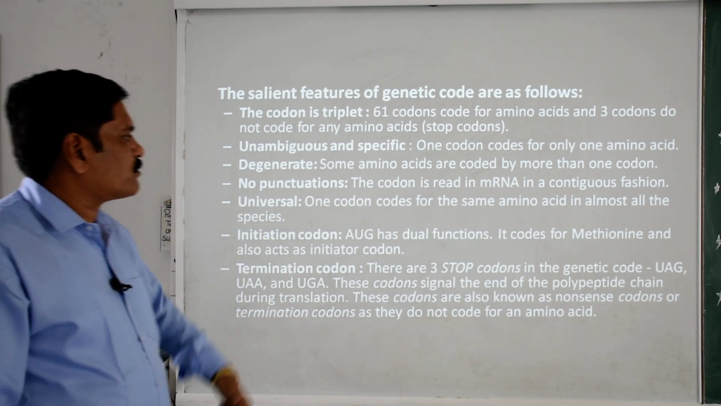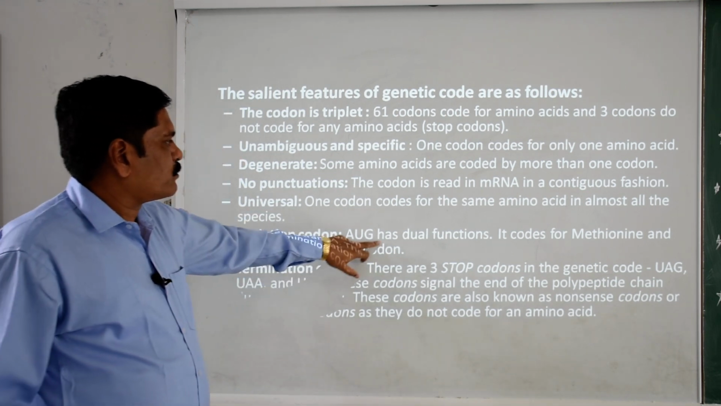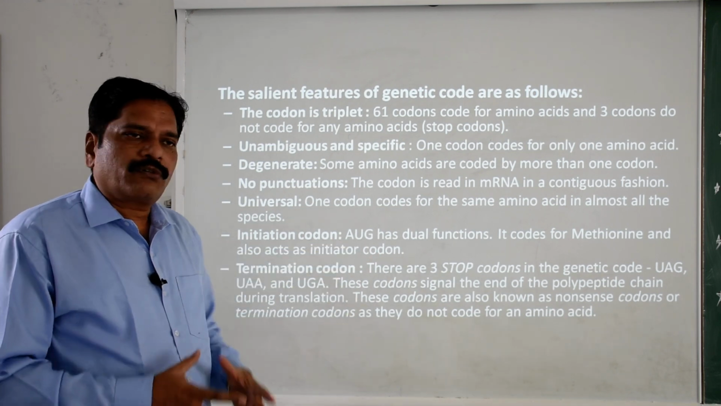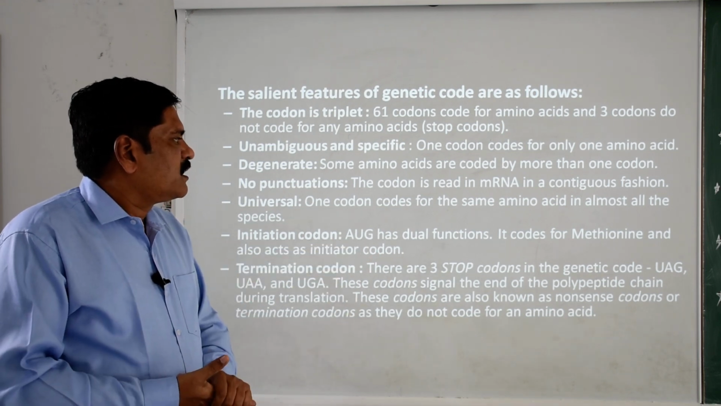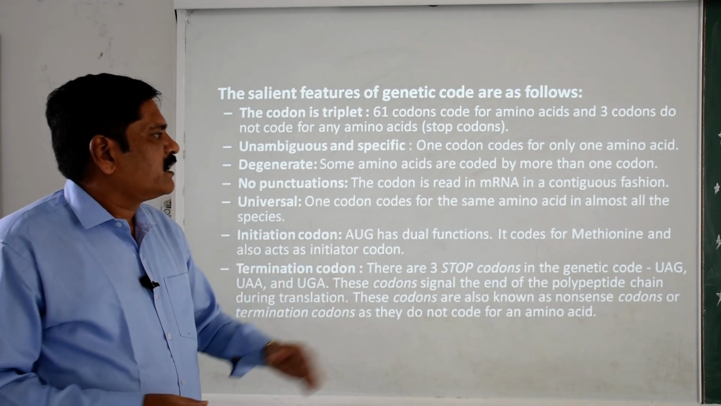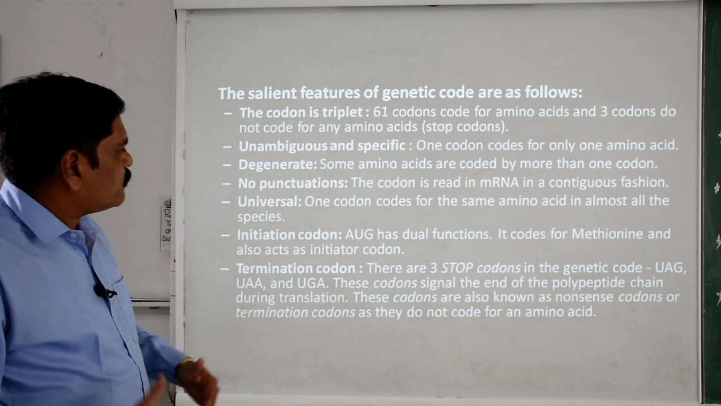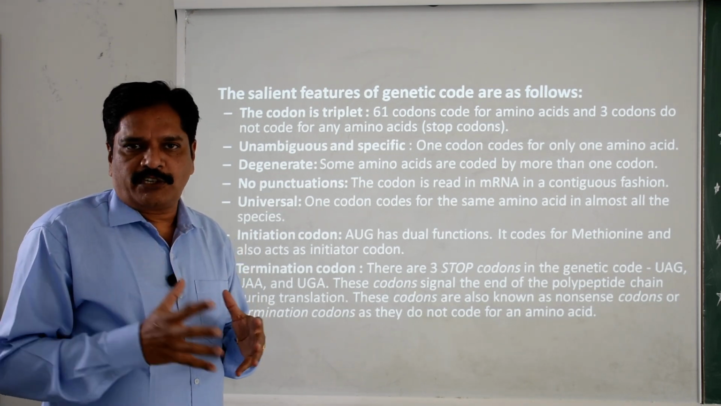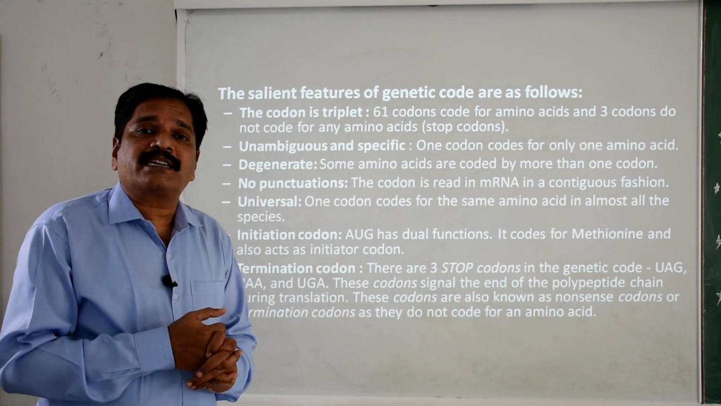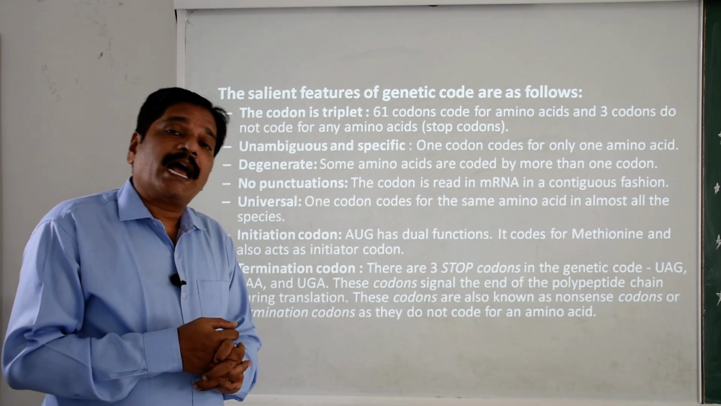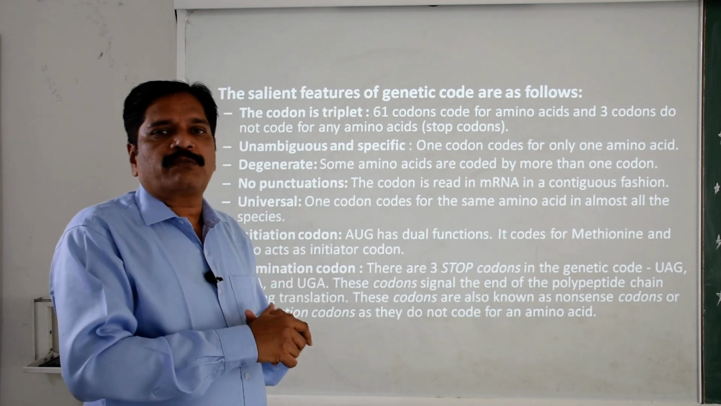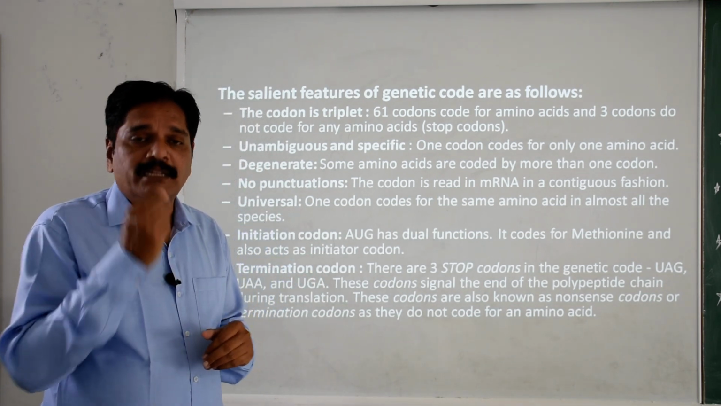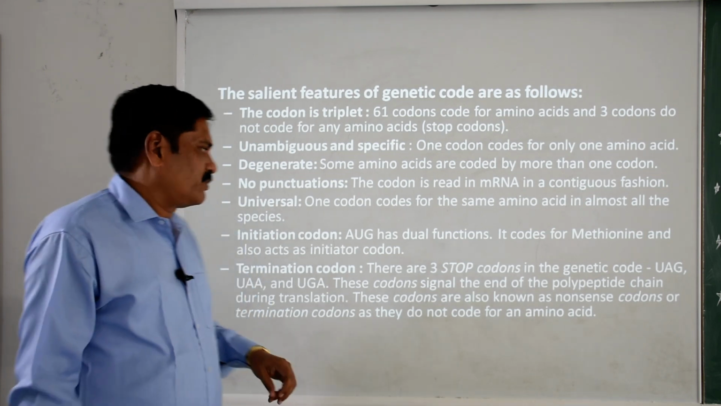Okay. Then the initiation codon, specifically remember this one, AUG. This triplet codon AUG has a dual function. It codes for methionine and also acts as the initiation codon. That means wherever a polypeptide chain is there, it will always start with methionine. And it is also responsible for initiating the synthesis of the polypeptide chain. That's why this codon is called the initiation codon, right?